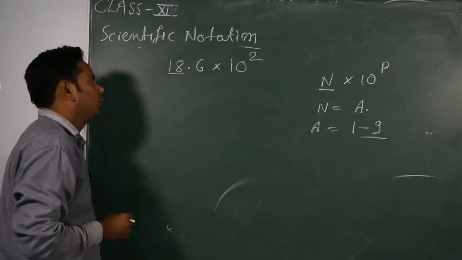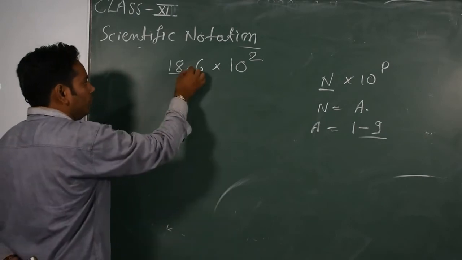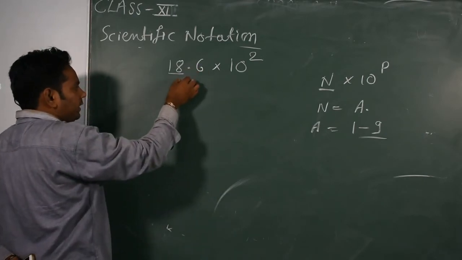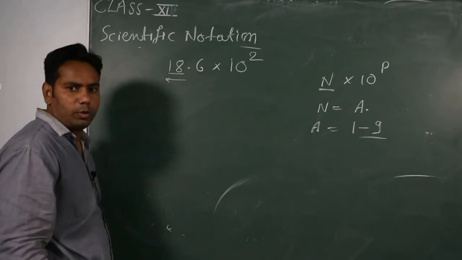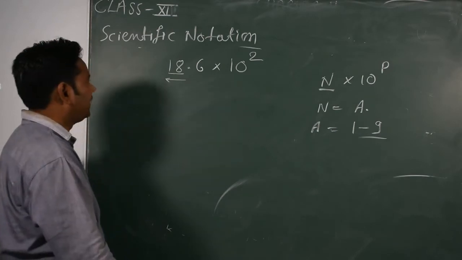So how do I solve it? If I move the decimal point to the left side, it converts into scientific notation.